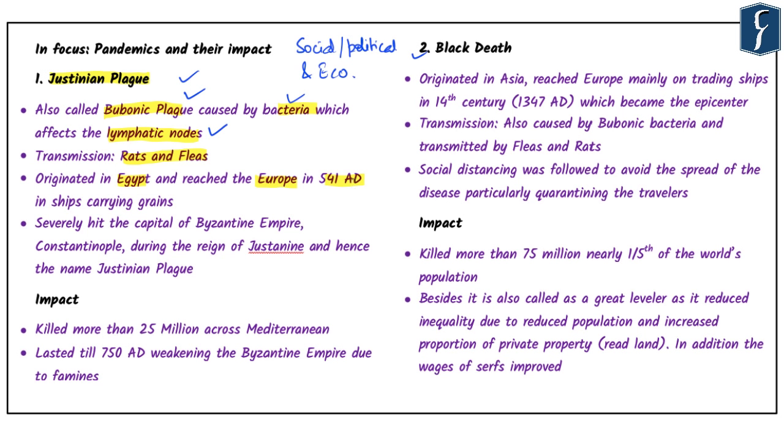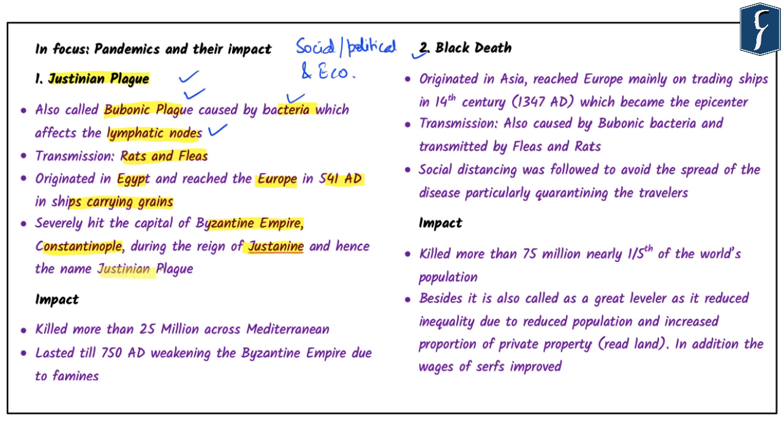During those days, cargo and transportation by ship was the major means of transport. When the rats affected by bubonic plague reached the European countries, it caused havoc at that time. It severely hit the capital of the Byzantine Empire, that is Constantinople. During the outbreak of this disease, the empire was under the reign of Justinian, and hence it was named the Justinian plague.